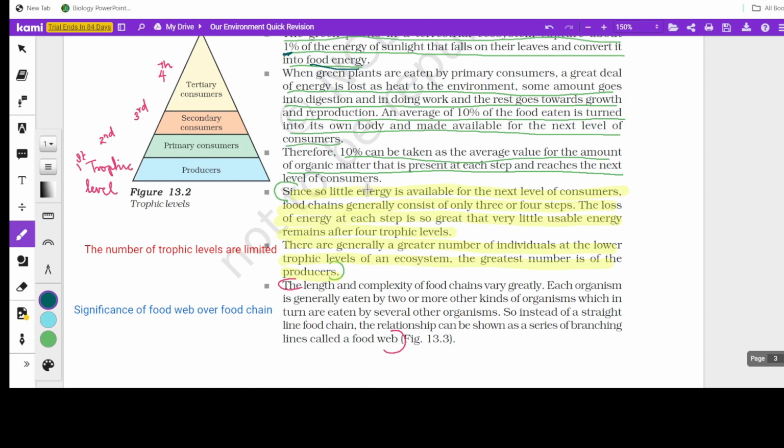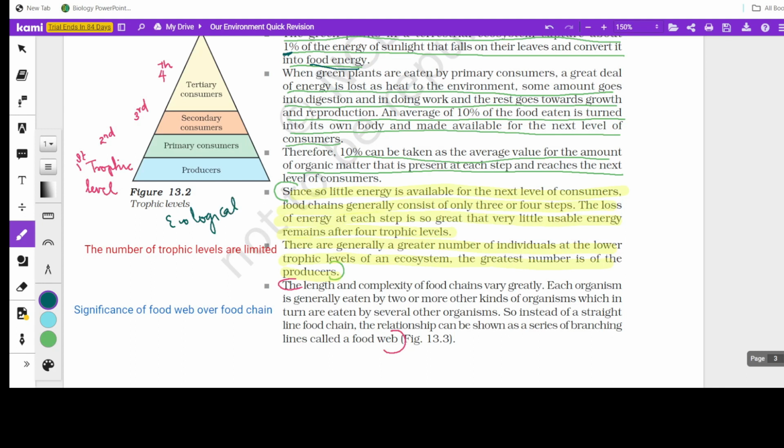The reason is this. Very little energy is available for the next level of consumers. There is a great number of individuals at the lower trophic levels. Always there will be many organisms in the lower trophic level. The greatest number is of the producers. See, when you look at the diagram, you can see that it is in the form of a pyramid. Okay. So there are different types of ecological pyramid. We call this figure an ecological pyramid.